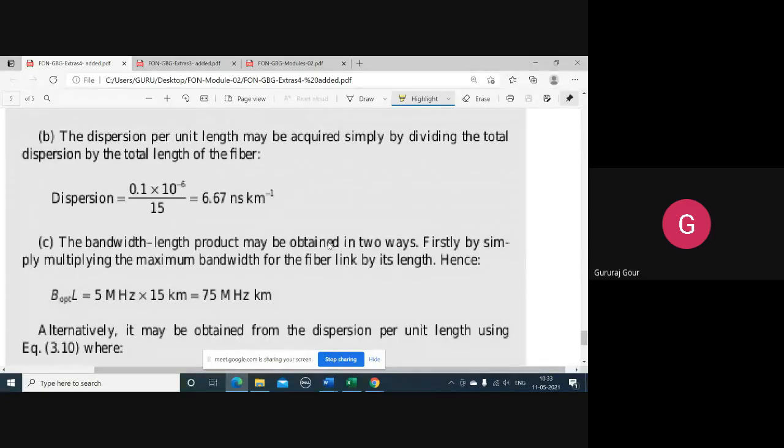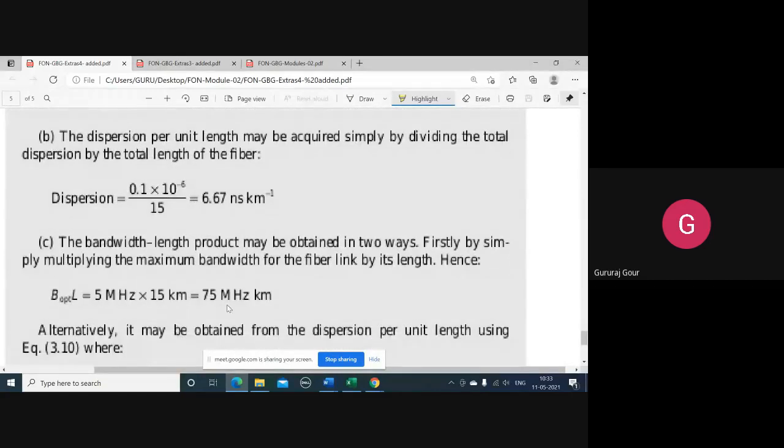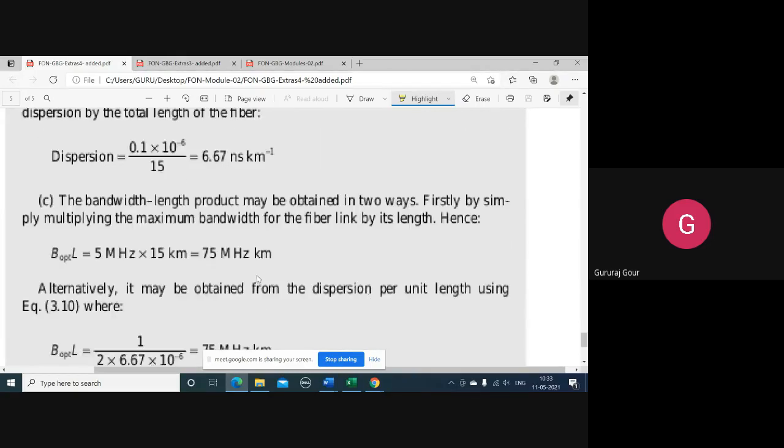See the bandwidth length product. The optimal or maximum bandwidth that we got is 5 megahertz. As the name suggests, bandwidth length product means bandwidth multiplied by the distance, 15 kilometer. We get 75 megahertz kilometer. So firstly, by multiplying the maximum bandwidth of the fiber link by its length, we are getting this.